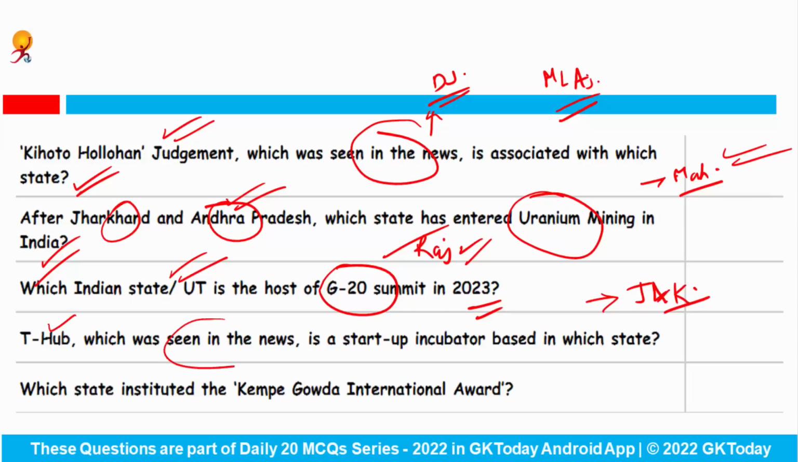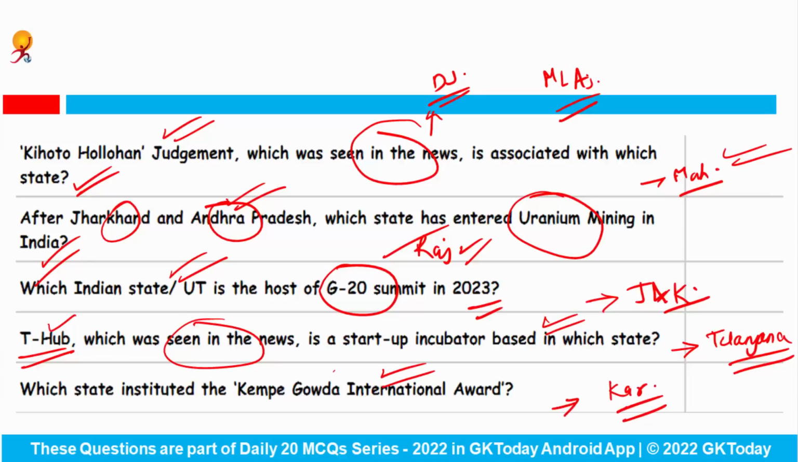T-Hub, which was seen in the news recently, is a startup incubator based in which state? T-Hub, which stands for Technology Hub, is a startup incubator from where? The answer is Telangana. Which state instituted the Kempe Gowda International Award? This award is presented by the Karnataka state government.